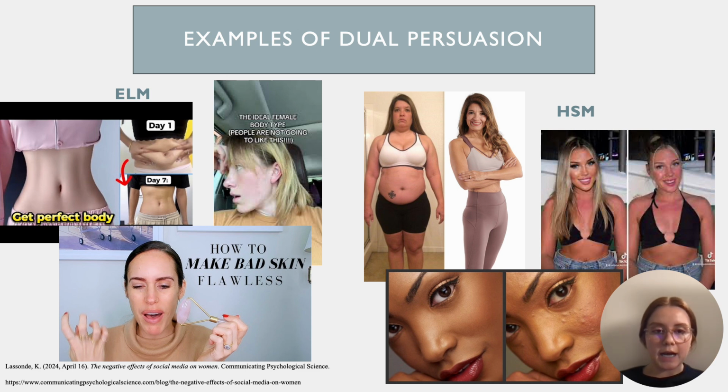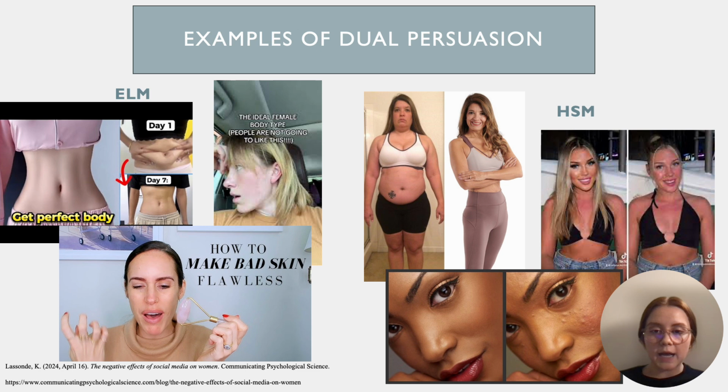To the left, we have an ELM model, which focuses more on central processing, and these images are of a Get Perfect Body YouTube video, the ID female body type TikTok video, and How to Make Bad Skin Flawless YouTube video. And these are considered central processing because they are longer and it takes more of the viewer's involvement and cognition to understand what is being portrayed throughout the video to gain the final message.